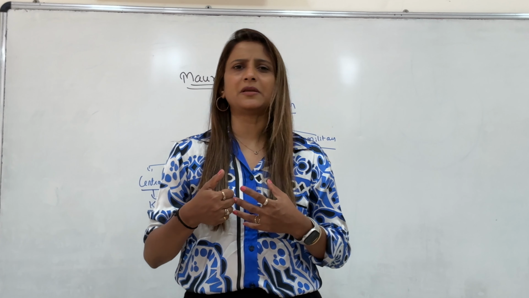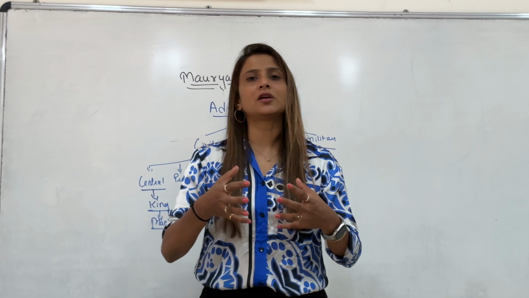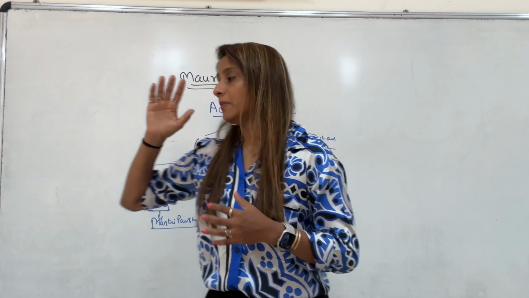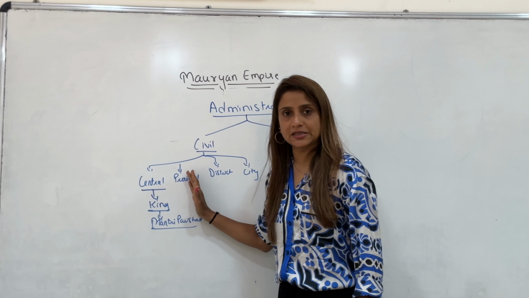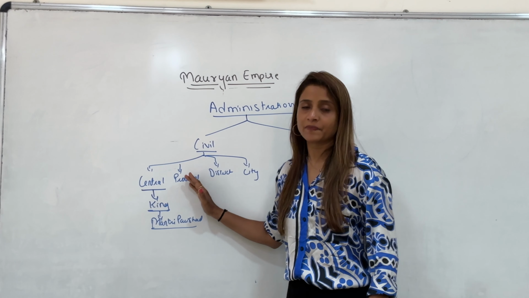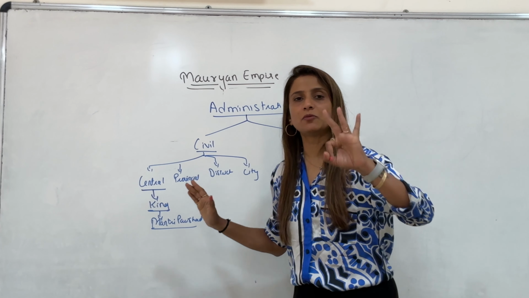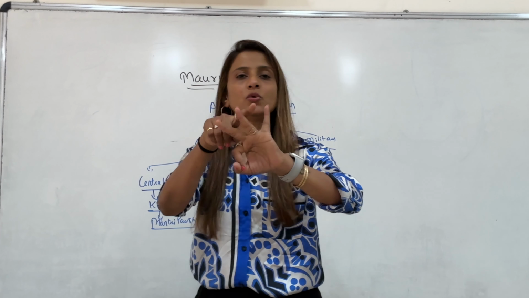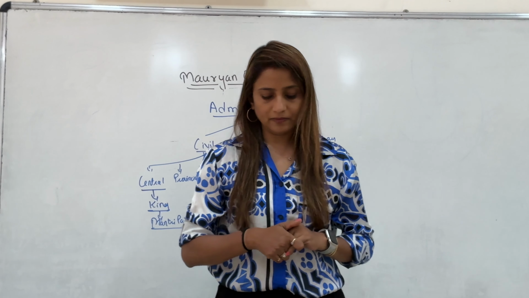And Pradeshika was the officer who would collect tax. The head of the province was the prince, given the post of Kumara or Aryaputra. He was directly assisted by the Mahamatras, the governor, and then by three more people, Rajuka, Yukta, Pradeshika.